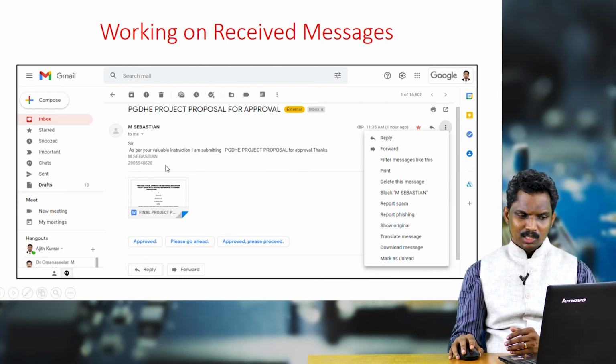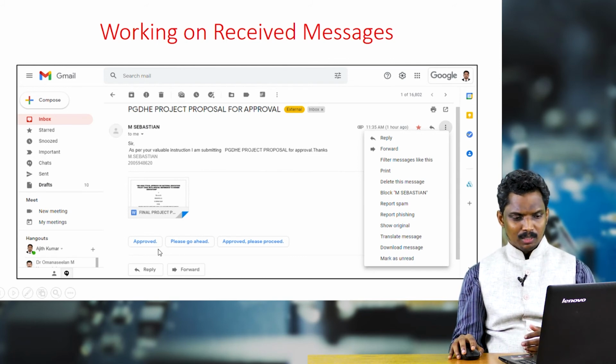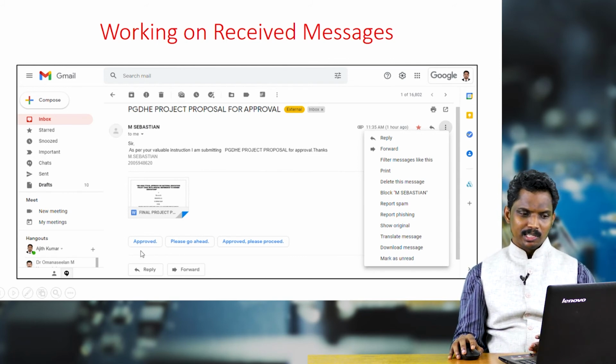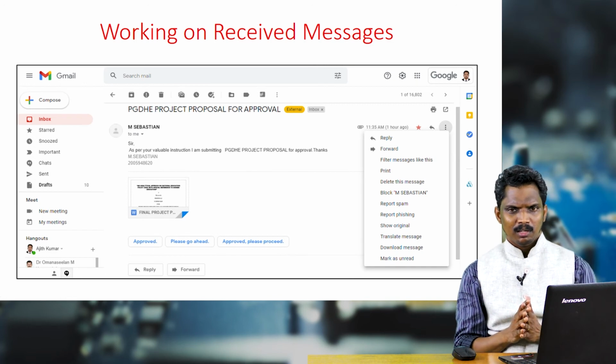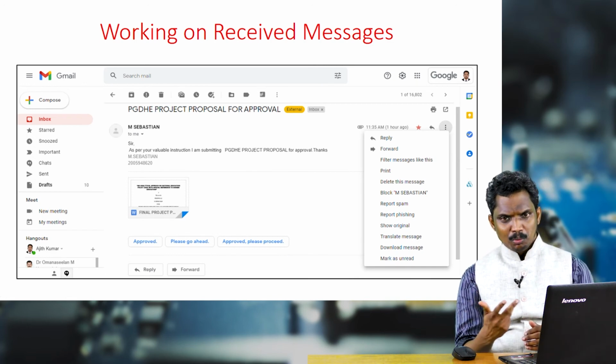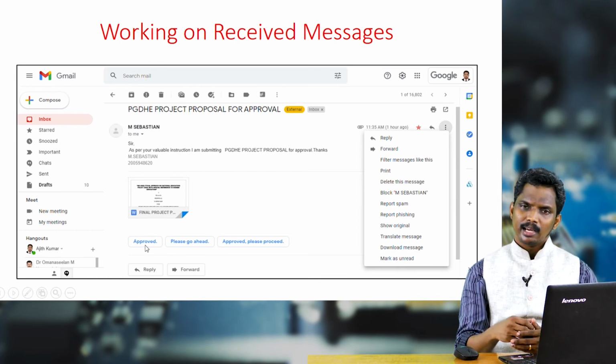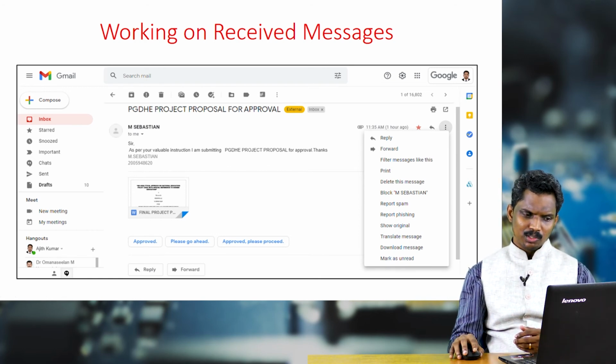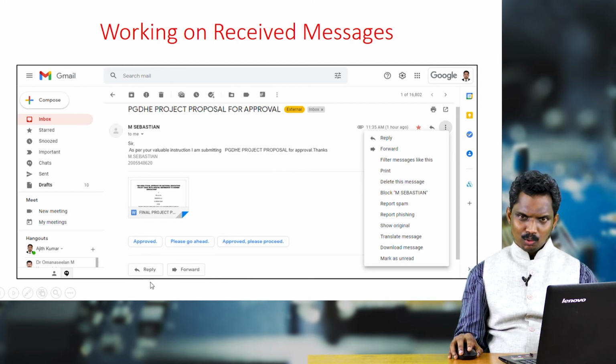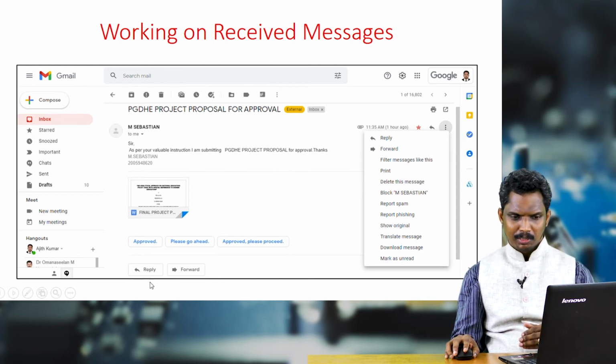So we don't have to type anything. Say for example, this is a proposal, they are asking for approval status. So Gmail is suggesting replies like approved, please go ahead, or approved, please proceed. Whichever is comfortable, whichever suits my need, I can of course select that. That way I can reply. Otherwise I have to click on this reply button, then compose my message, and then send it.